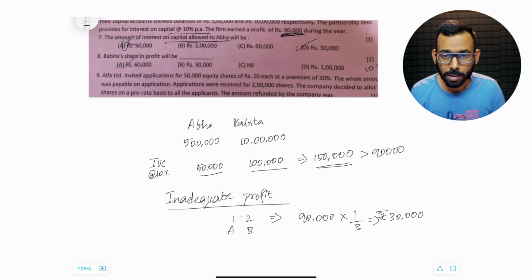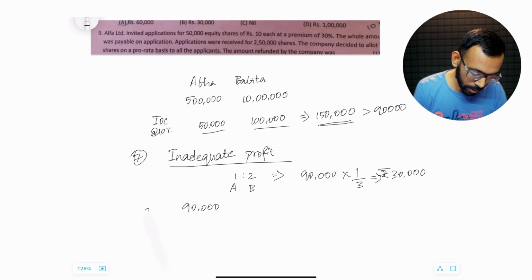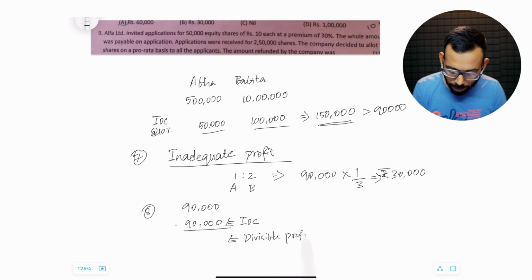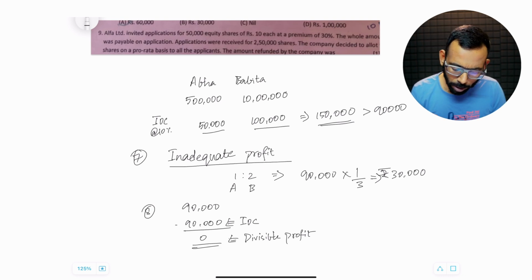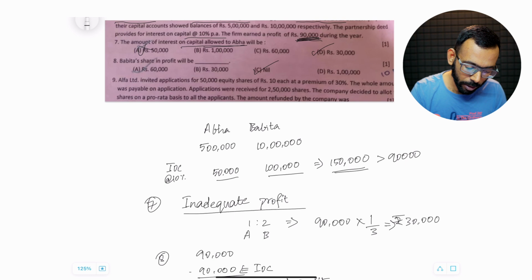Okay, next, 8th question. What is Babita's share in profit? Now in this situation, the firm earned a profit of 90,000. This was question number 7, and this is question number 8. The firm earned a profit of 90,000 and that entire profit I distributed in the name of IOC itself. Therefore, to be paid in the name of divisible profit, I actually don't have any amount. So the entire divisible profit of the firm itself is nil. Therefore, Babita's share in profit will also be nil. So again, this is also wrong.